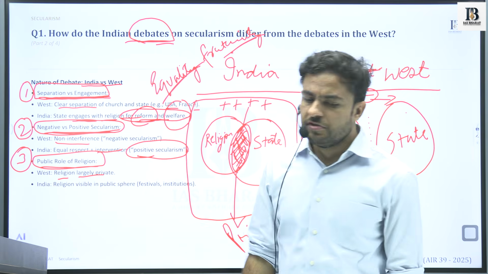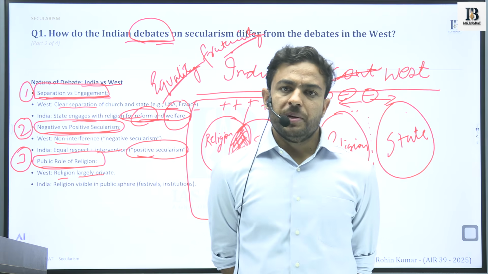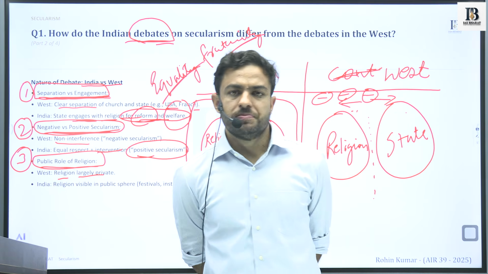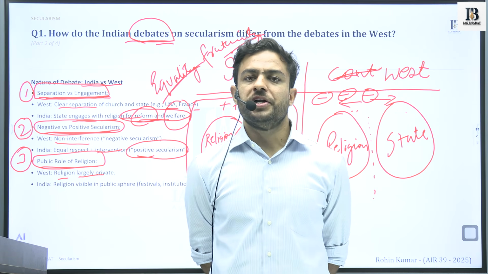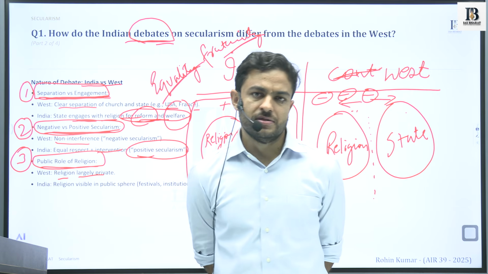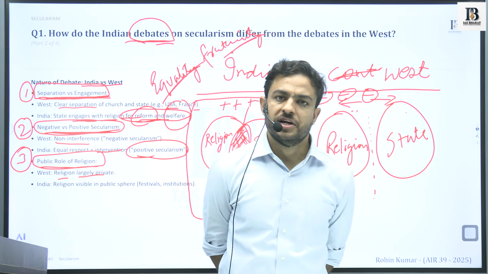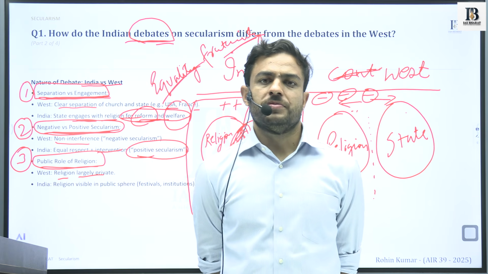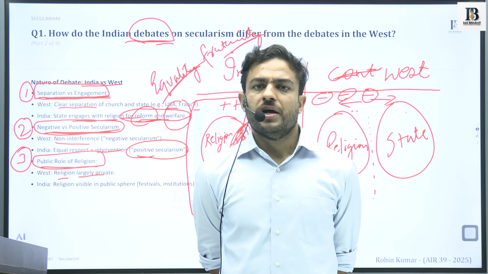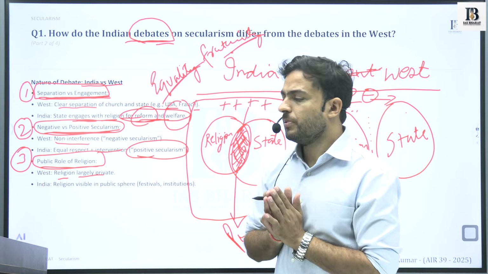the West, we see that religion is purely a private matter. It is people who decide what religion they would opt for. It is people who decide how and to what extent they would follow certain religious practices, how much they would abide by the dictates or by the directions of the church or other religious institutions. The religion does not intervene in the private lives of the people.